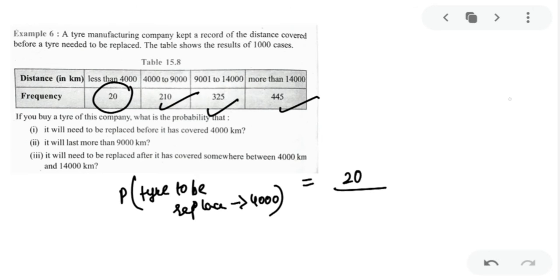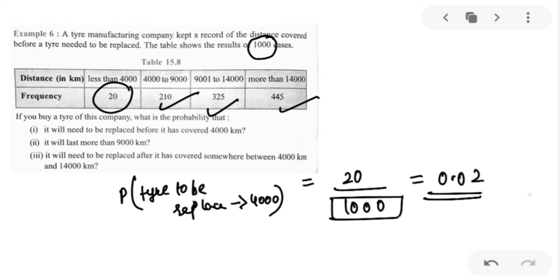Now my dear kid, upon you have to take the total number of outcomes, and here you can notice it is written 1,000 cases. So upon you have to take 1,000. That will make 0.02 as your answer. Is that clear? Okay, great.